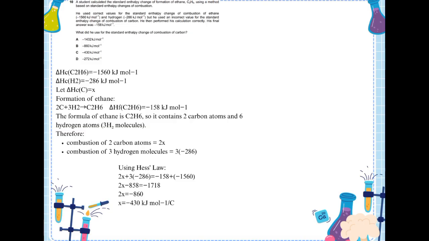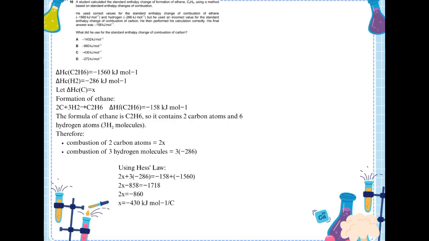Now I consider the second route. First, ethane is formed at delta H equals minus 158. Then the ethane is burned. Delta H equals minus 1560. So the total enthalpy change for this route is minus 158 plus minus 1560. According to Hess's law, both routes have the same starting point and the same ending point, so their total enthalpy